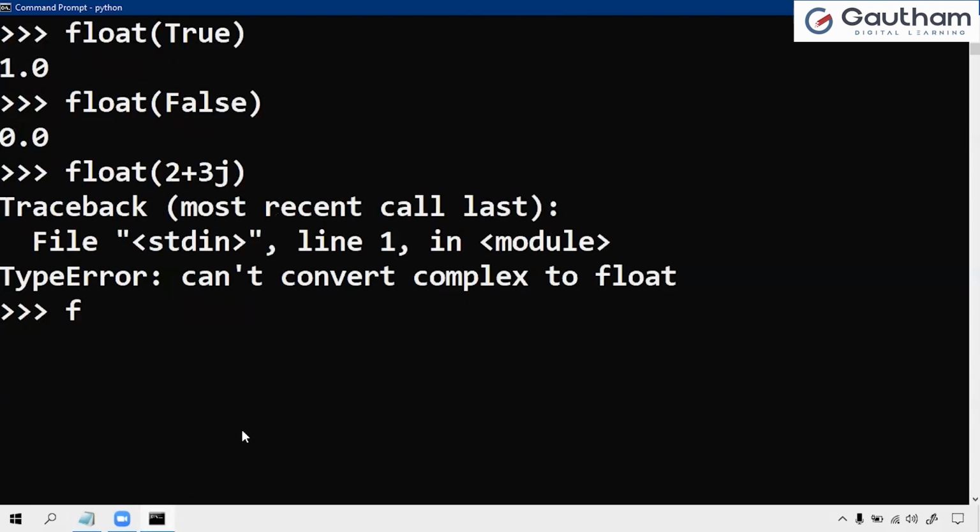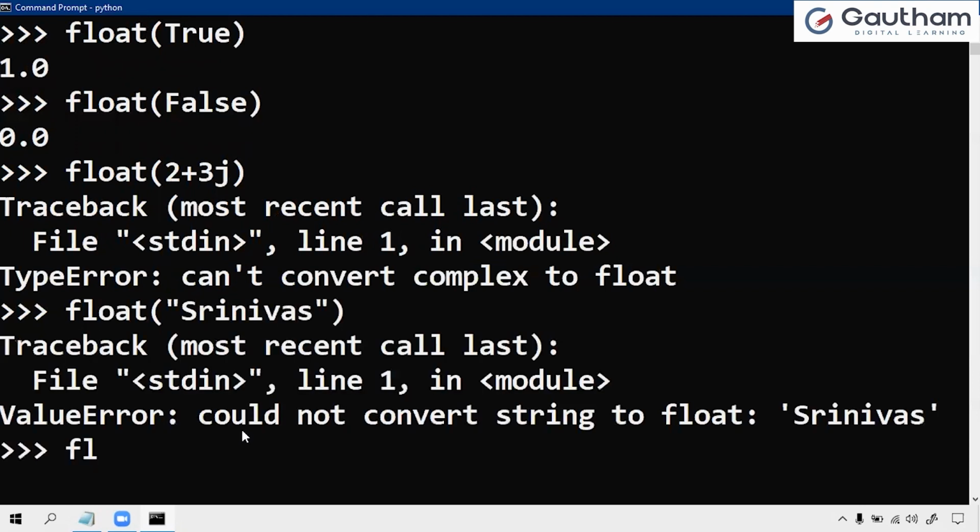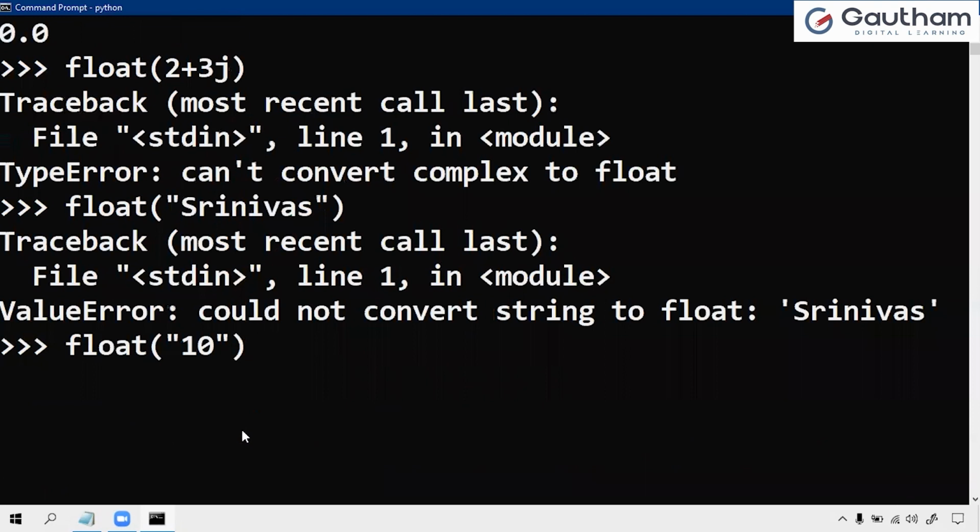So float of "Srinivas" is not a valid value, so it's not possible to convert. Float of "10": I am taking 10, the integer value with base 10, no problem. Even though it is a string, it will convert to 10.0. Why? Because it is a float, right? 10.0.